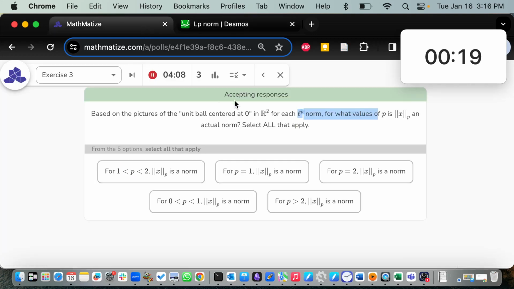Okay, there's 20 seconds left, and 3 people have answered. So maybe you guys are stumped. But put in some guesses anyway, and I'll see how the votes are coming in, and then we will revote if needed, if things are scattered. Take some guesses and see where this is a norm, where this is not a norm.